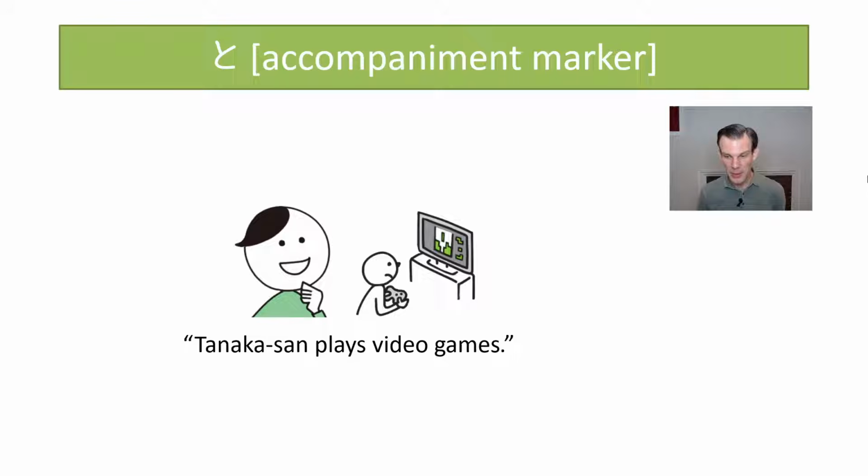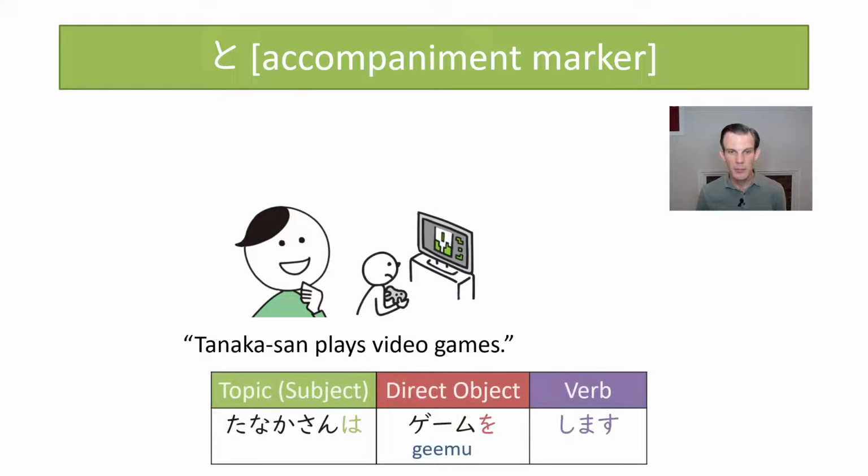So Tanaka-san plays games. We've already learned how to say this in the previous lesson. This would be Tanaka-san wa game wo shimasu. We've got our topic, our direct objects, and our verb.